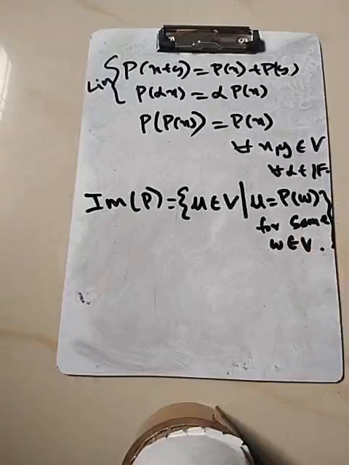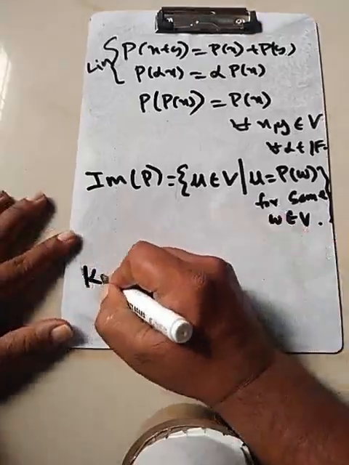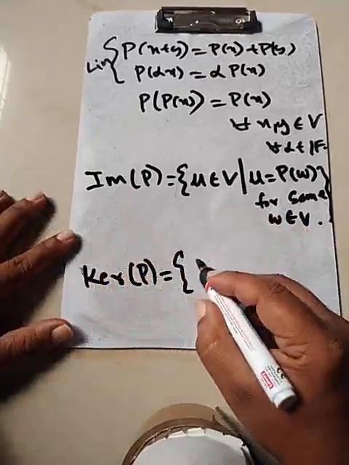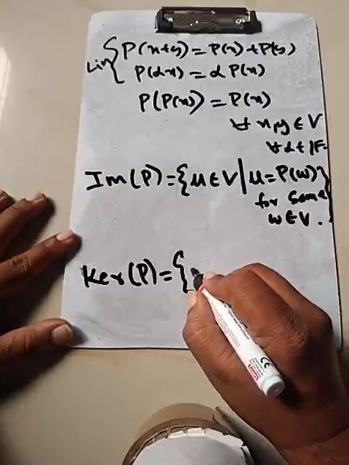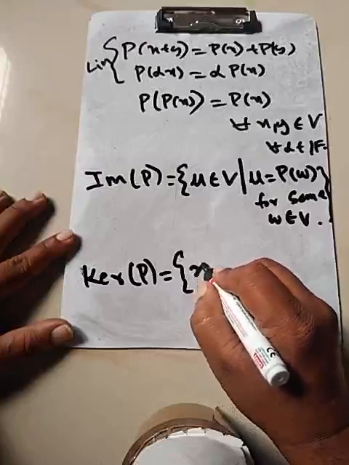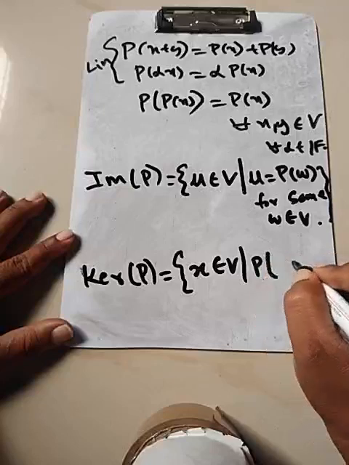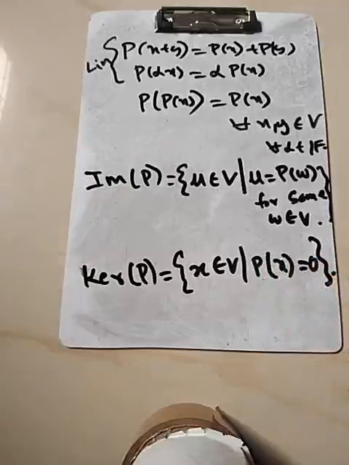Those elements which have a pre-image are in the image of P. The kernel of P, or the null space, is the collection of all those X such that P of X is equal to 0. This is the image of P, this is the kernel of P.